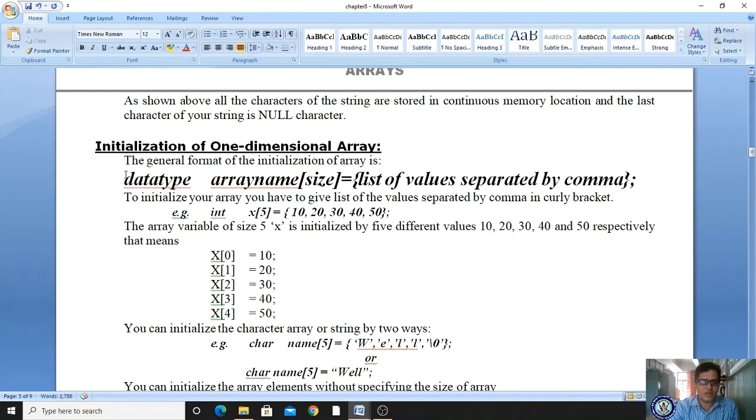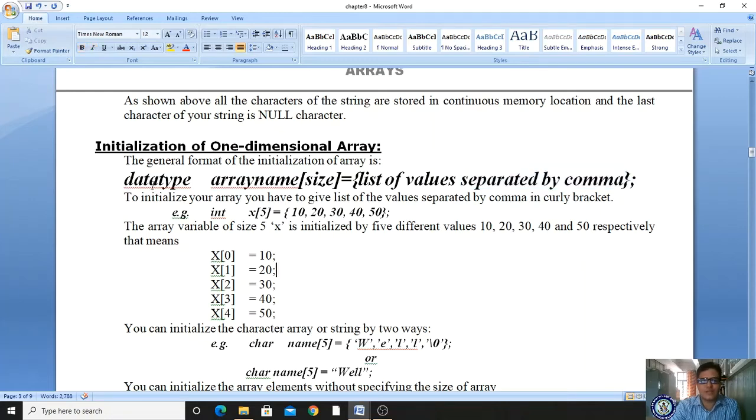Okay, the data type may be any return type: integer, float, char, double. Then the array name, which is the name of the data variable, and here the size. Here you have to specify the size. Afterwards you use the equal to symbol and an open curly brace. It consists of a list of values separated by commas, and it must end with a compulsory semicolon.